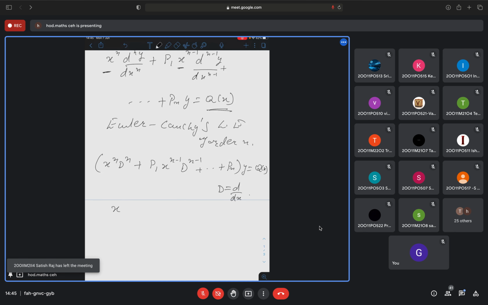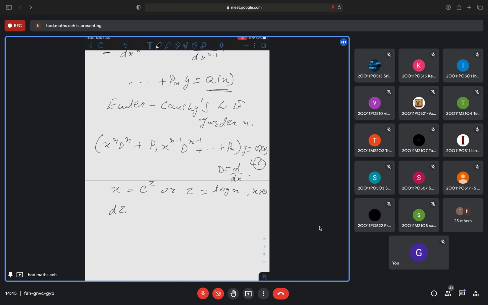So what variable are we changing? We are changing the independent variable x to the independent variable z. Since we are changing x into z, we need to change the derivative dy by dx also. First let us calculate dz by dx. Tell me what will be dz by dx? It is 1 by x.